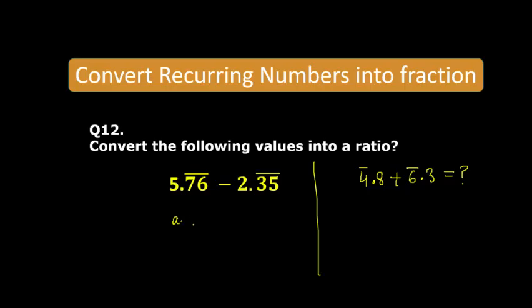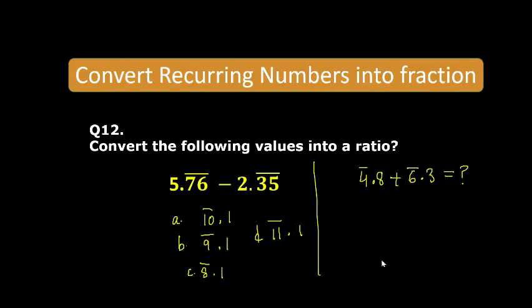Your options are 10 bar point 0.1, 9 bar point 0.1, 8 bar point 0.1, or 11 bar point 0.1. What is your answer if these are the options?